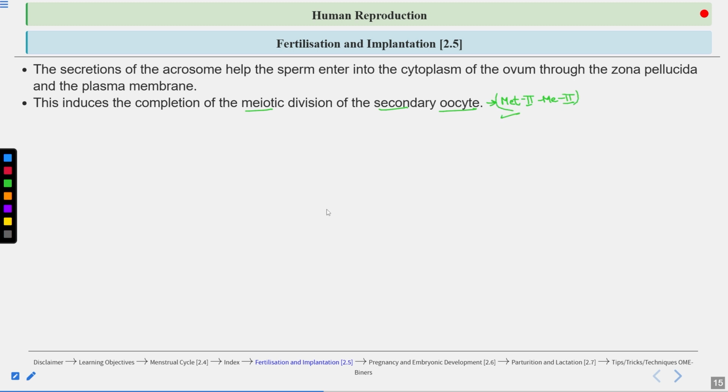Remember this. And when does it complete its meiosis 2 division? When sperm come in contact with the secondary oocyte. Then the secondary oocyte completes its division to form a large ovum and a second tiny polar body.